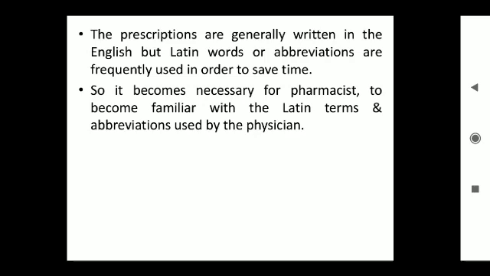Second one is computerized prescriptions. In this type of prescription form, the medical staff of the office can be printed in those prescriptions by using software. These prescription forms can be printed out and signed by the prescriber and given to the patient. Next, third one is electronic prescriptions. These types of prescriptions can be generated by the computer. It cannot be signed by the physician, and in this prescription the digital signature of the prescriber can be fixed.